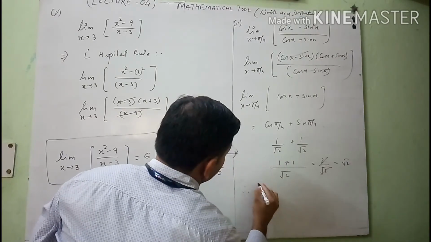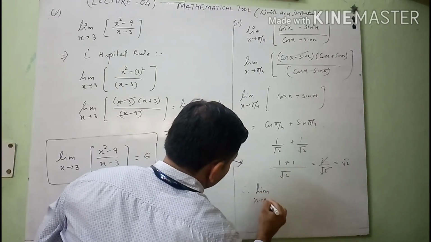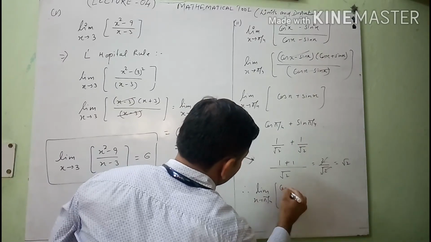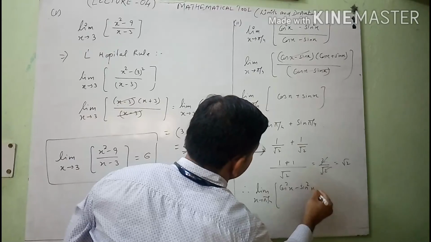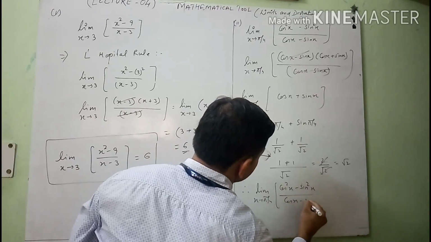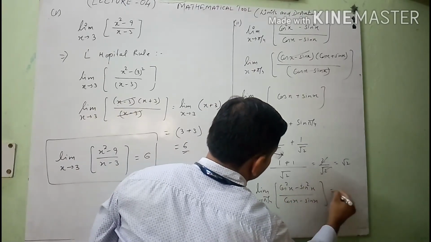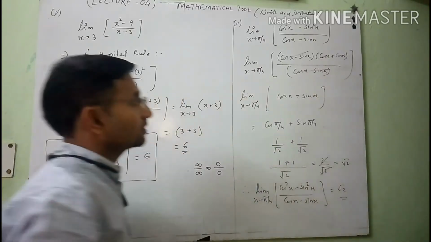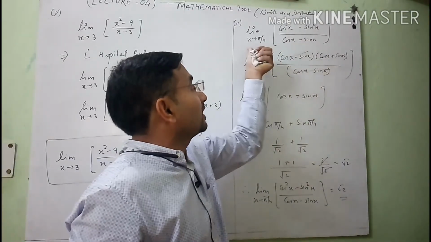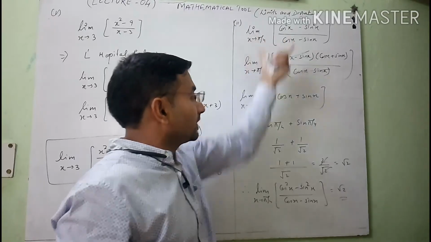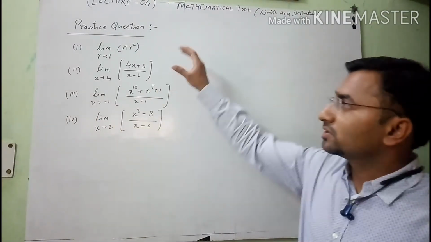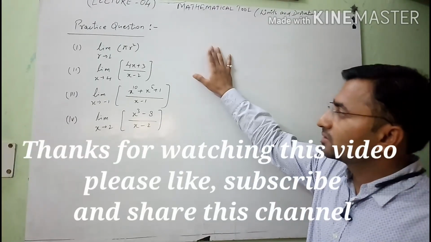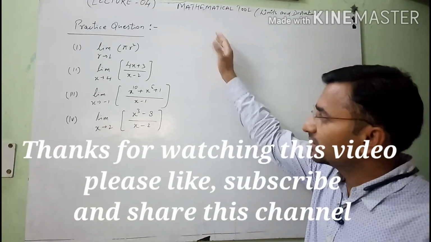So here you can say that limit x tends to pi by 4 of cos square x minus sin square x upon cos x minus sin x equals root 2. So this is the solution of this function at limit x tends to pi by 4 with the help of L'Hopital rule. Now student, these are some questions for your practice. So you can solve the questions at home. Try to solve it.